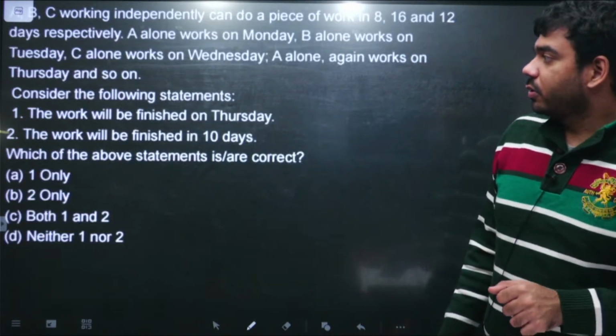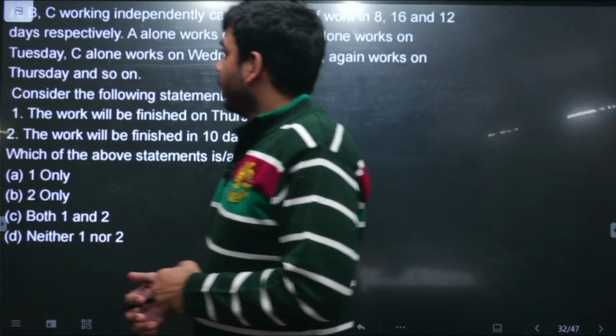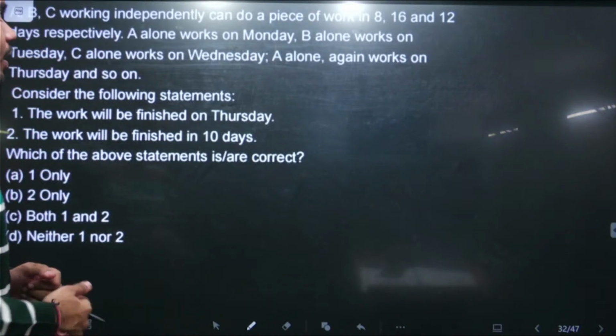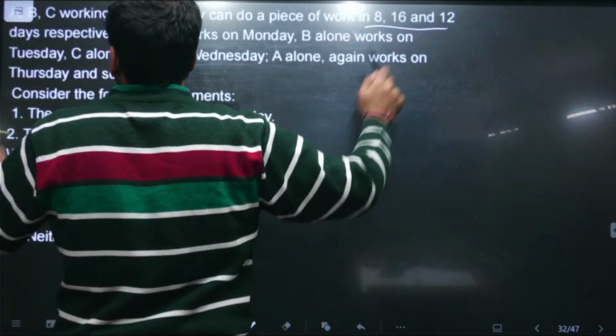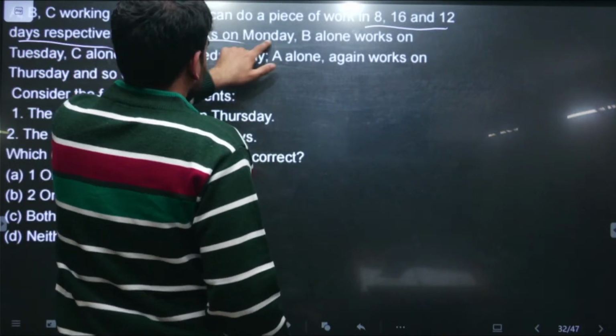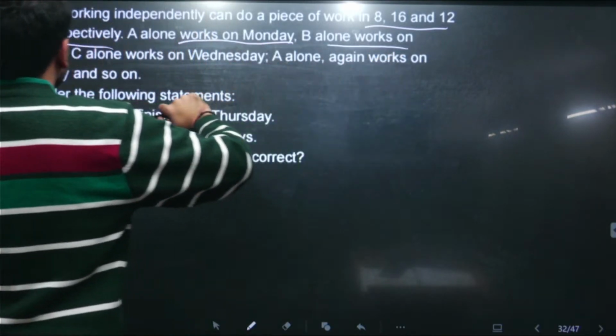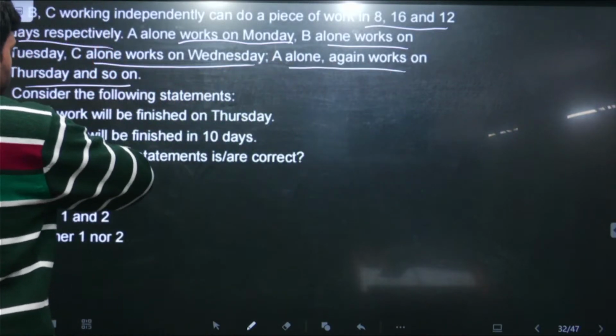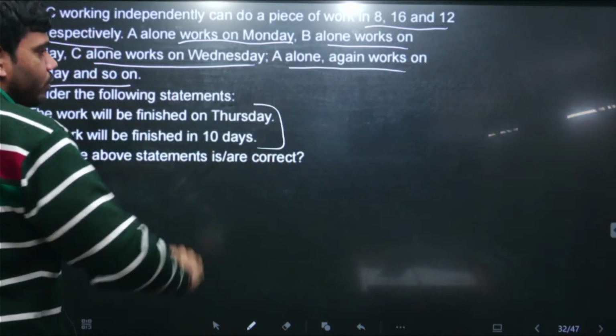So this is the next question. A, B, C working independently can do a piece of work in 8, 16 and 12 days respectively. A works on Monday alone, B works on Tuesday alone, and C works on Wednesday alone. A then again works on Thursday, and so on. And then two statements are provided to us.